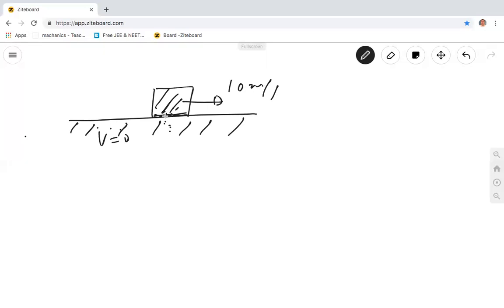This rubbing creates a frictional force on this body in the backward direction. I will give you techniques on how to find the direction later, that's different. But here I will tell you, there is a frictional force when two bodies are in contact and have a relative motion. Number one.